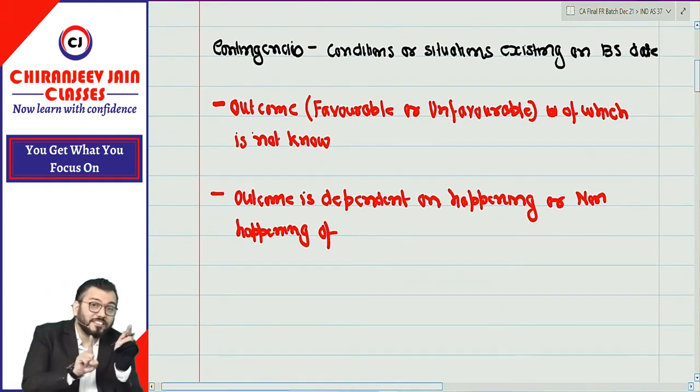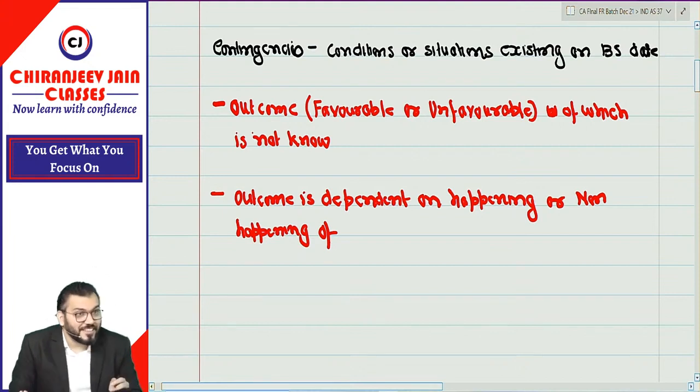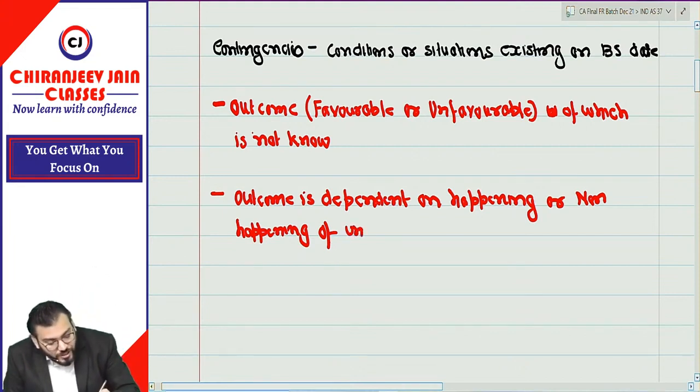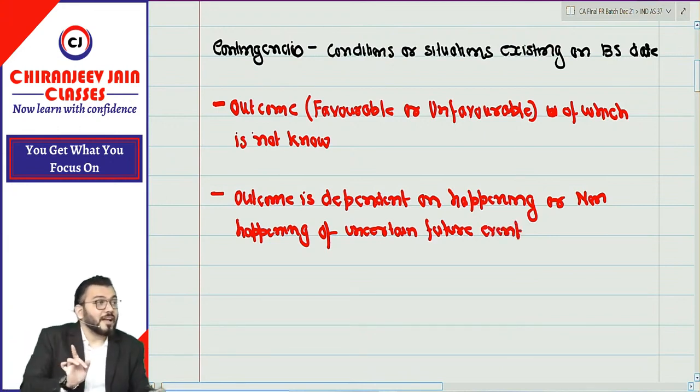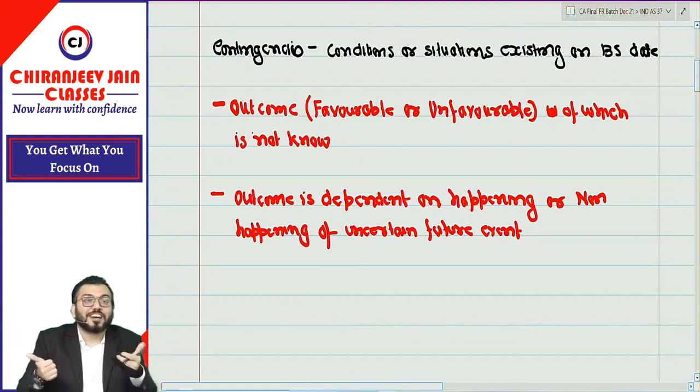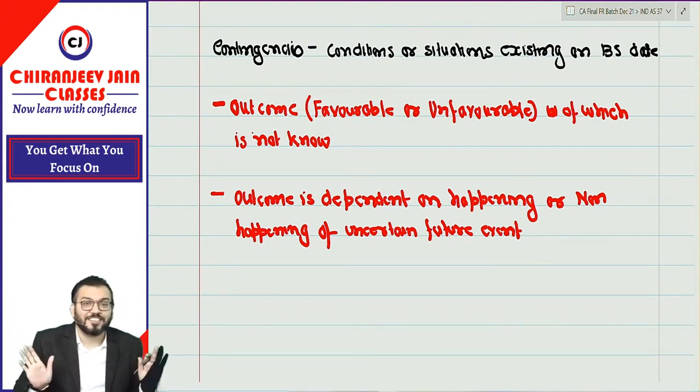Means future event is uncertain. And that future event is not within the control of entity.